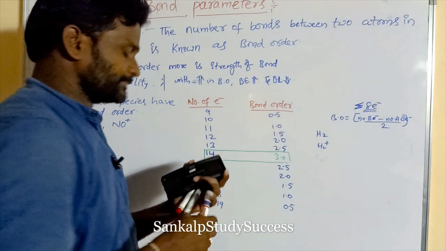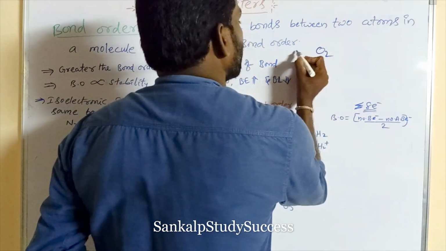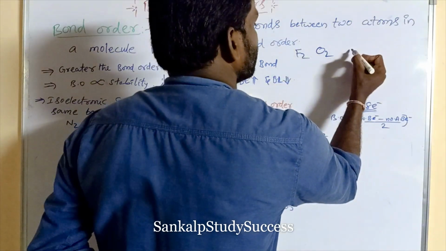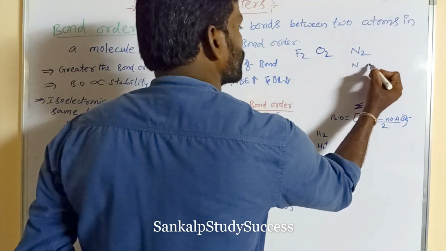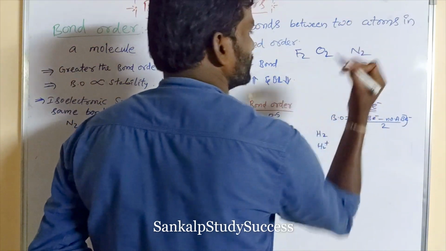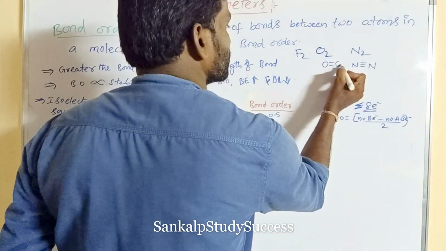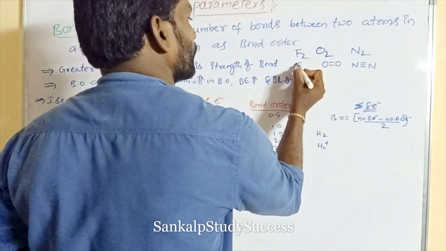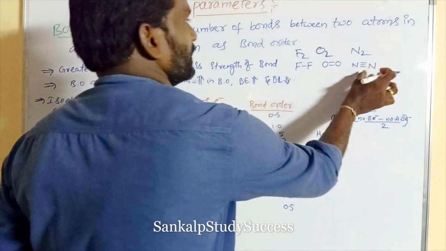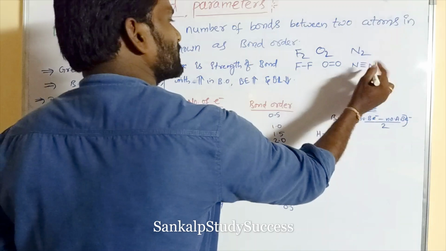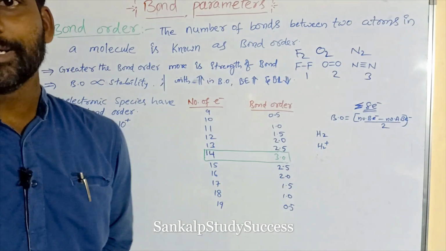Listen to me. This is the O2 molecule, this is the F2 molecule and this is the N2 molecule. In N2, the two nitrogen atoms are separated by a triple bond. In O2, the two oxygen atoms are separated by a double bond. In F2, a single bond. How many bonds here? 3 bonds. Here 2 bonds. Here 1 bond. So that is the bond order.